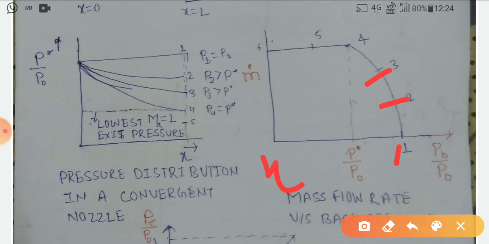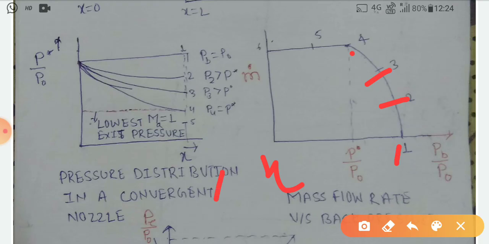But in region 4 where P star is equal to P4, the mass flow rate is constant, and after that, from point 5 to 6, the mass flow rate stays constant as PB decreases.